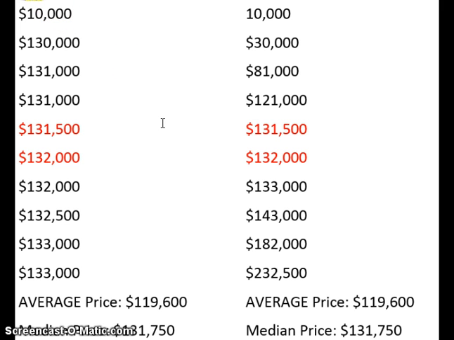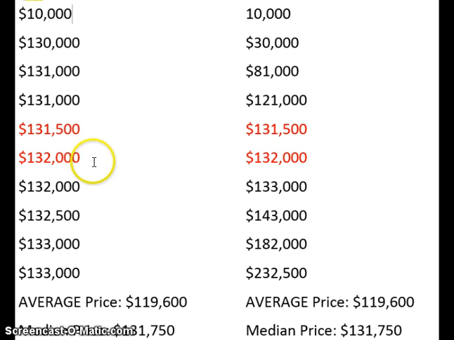So that's why it's important to introduce the other topic we're learning about this week, which is variance and standard deviation and range. And standard deviation is probably the most commonly used of those, but those are all ways to measure how spread out the data is. It's not enough just to know what the average price is or the median price is. To really understand the data, you need a measure of how spread out it is.